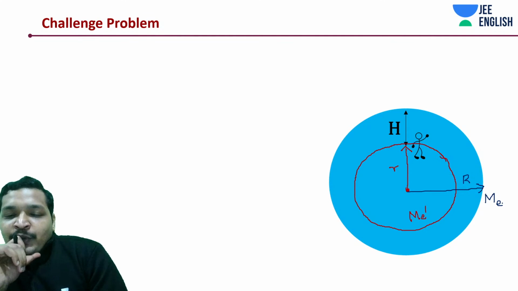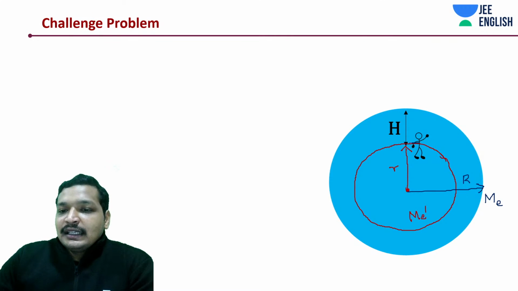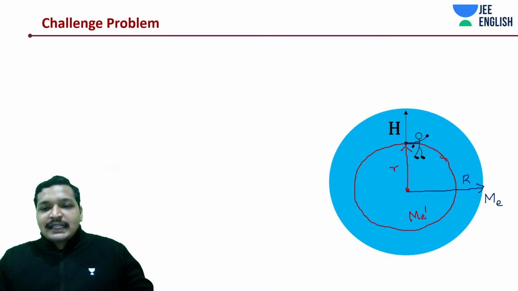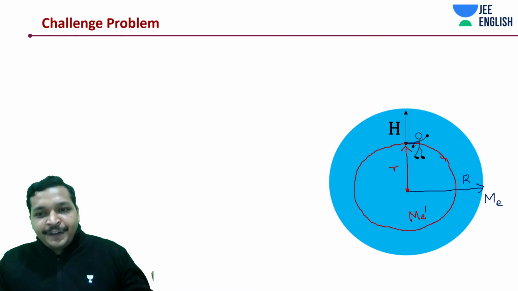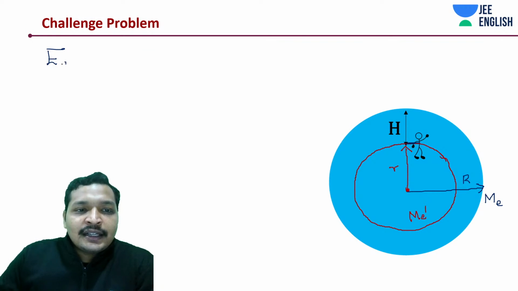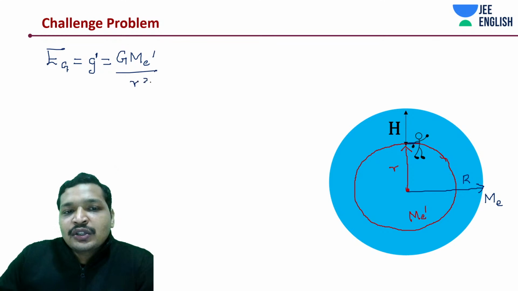Now the question arises, how do I calculate the gravitational acceleration when this guy has reached a certain height inside the Earth by digging a tunnel? See, what is gravitational acceleration? Nothing but gravitational field. Basically the gravitational field, in this case g, is going to be G Me dash divided by r square.